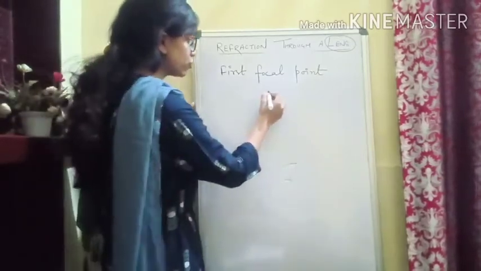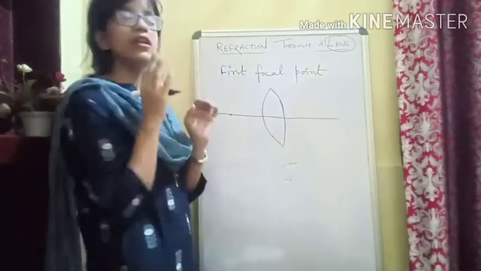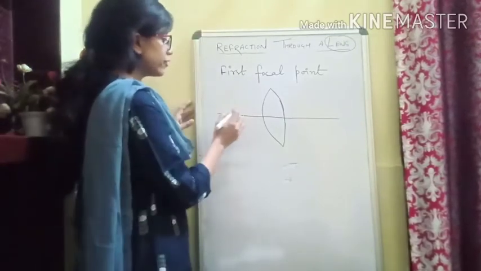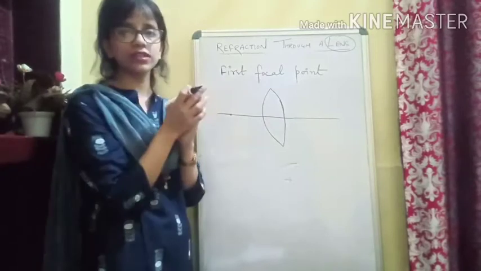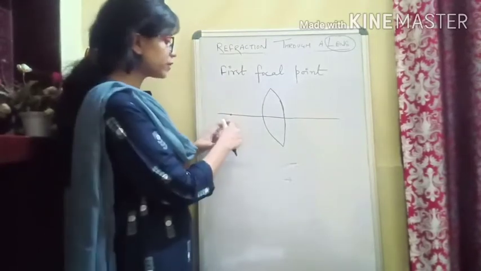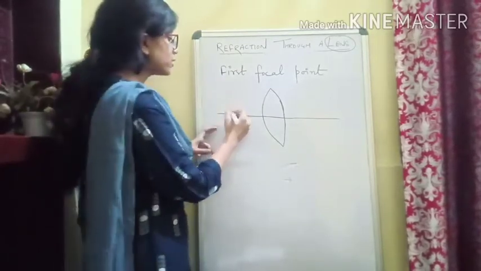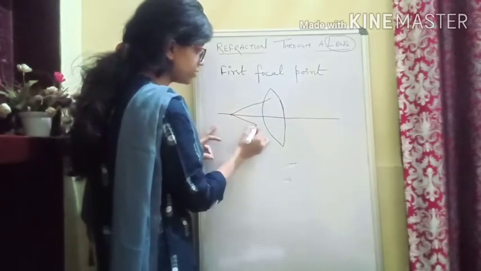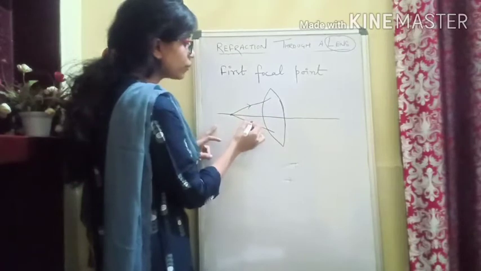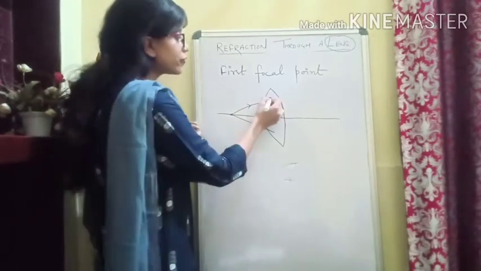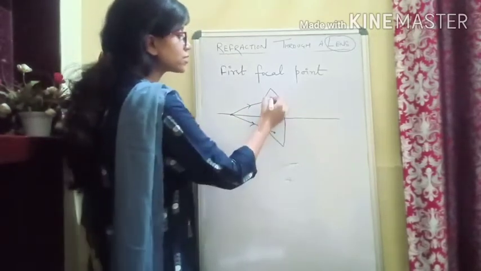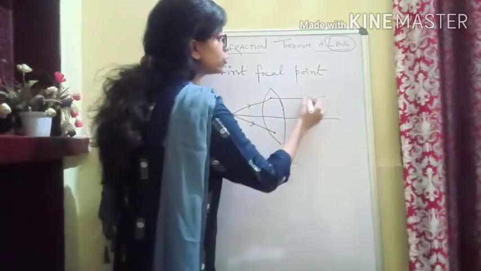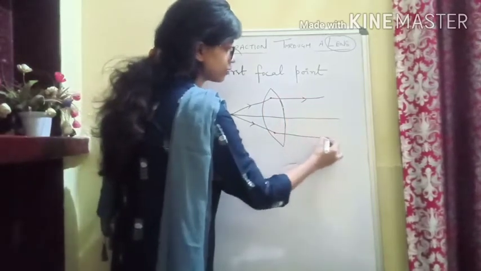First I am going to show you the convex lens. The definition of the first focal point is a point on the principal axis such that the light rays coming from it, after refraction through the lens, move parallel to the principal axis.